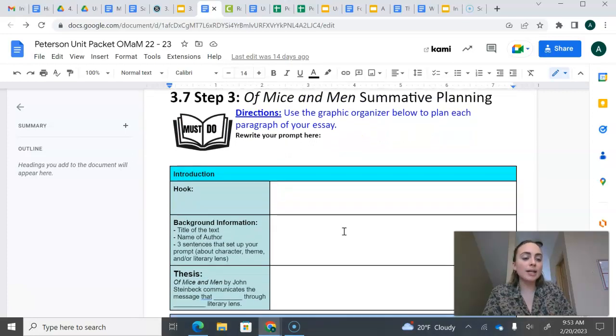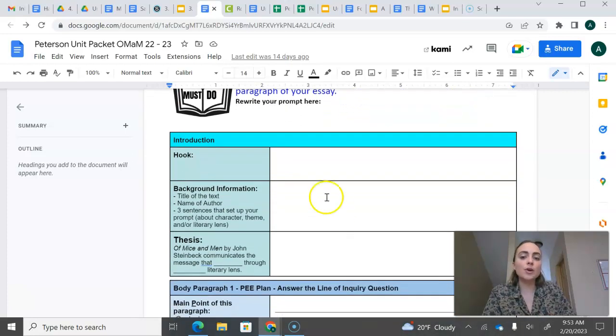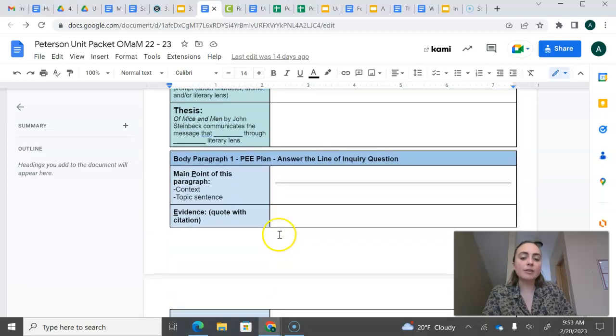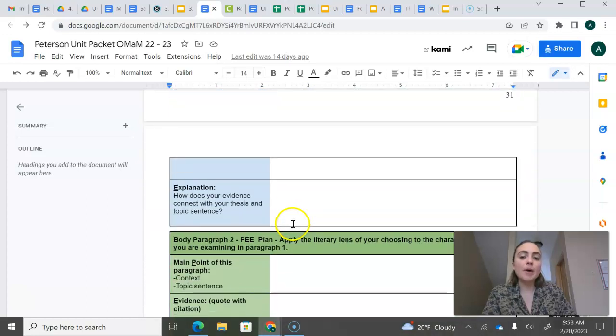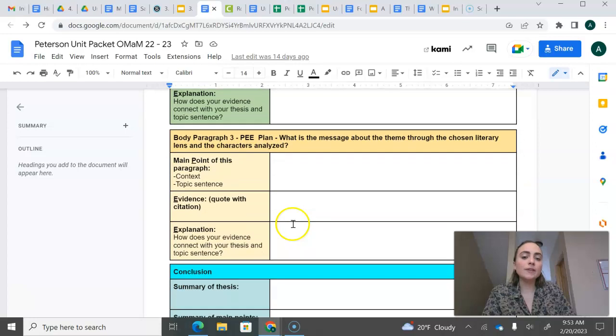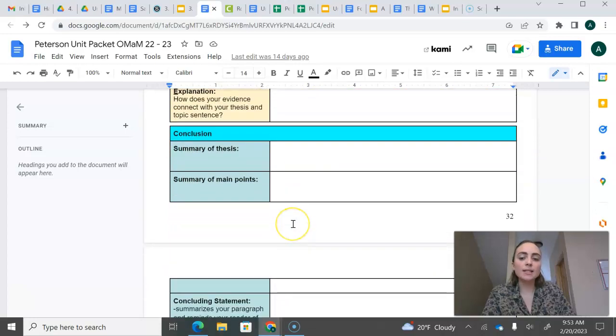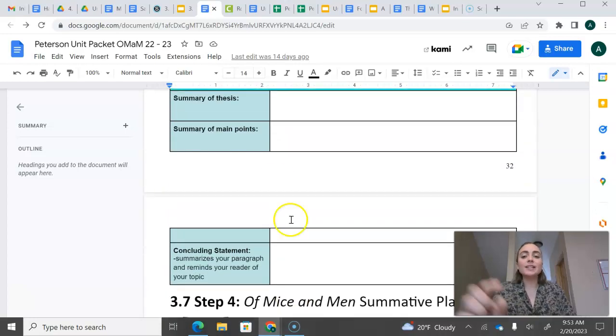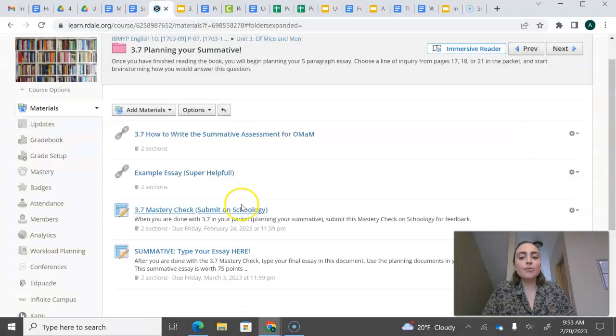This is where you're going to start planning out your essay. So you will brainstorm each paragraph. It's broken up with the P model. So please fill out this outline for your essay. When you're done filling out the outline, the 3.7 mastery check is actually on Schoology. So you're going to go back and open up this document where you will tell me a little bit more about what you're going to write about in your essay.